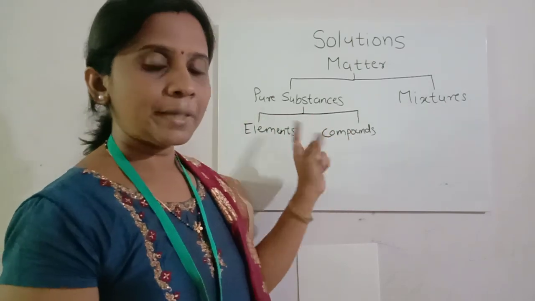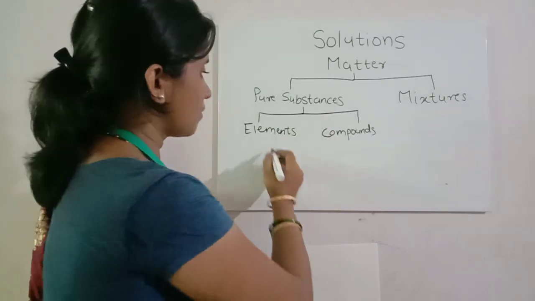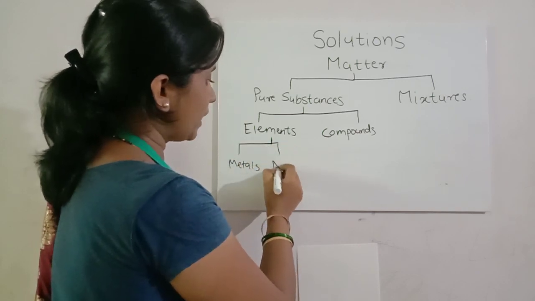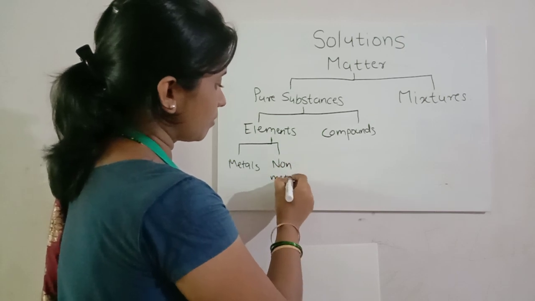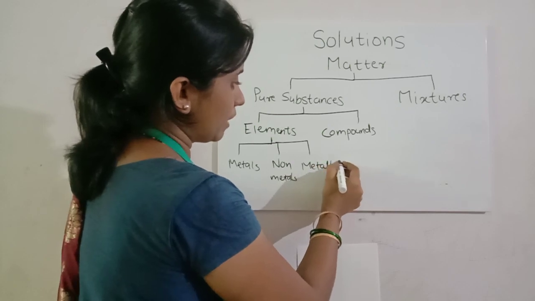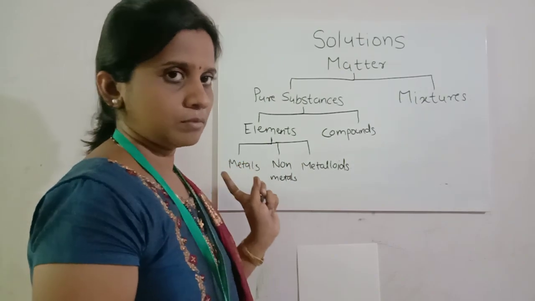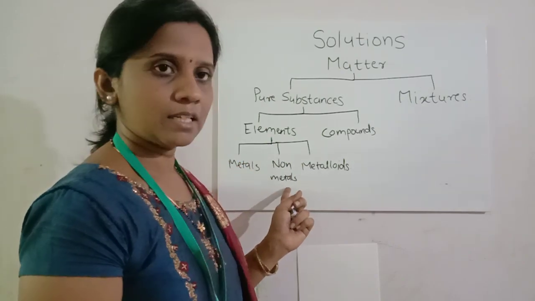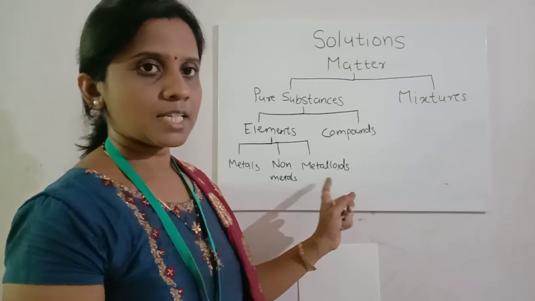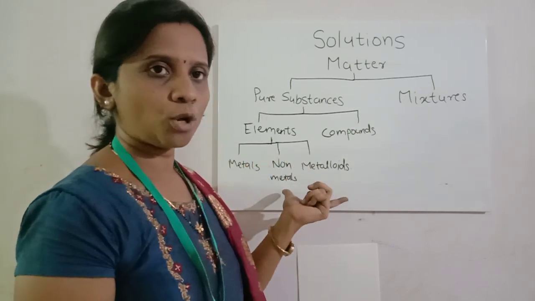We have studied elements in the periodic table. These elements are further classified as metals, non-metals and the third type is metalloids. Example for metals: sodium, potassium. Non-metals: sulfur, phosphorus, and metalloids: arsenic, silicon. Metalloids have properties in between metals and non-metals.